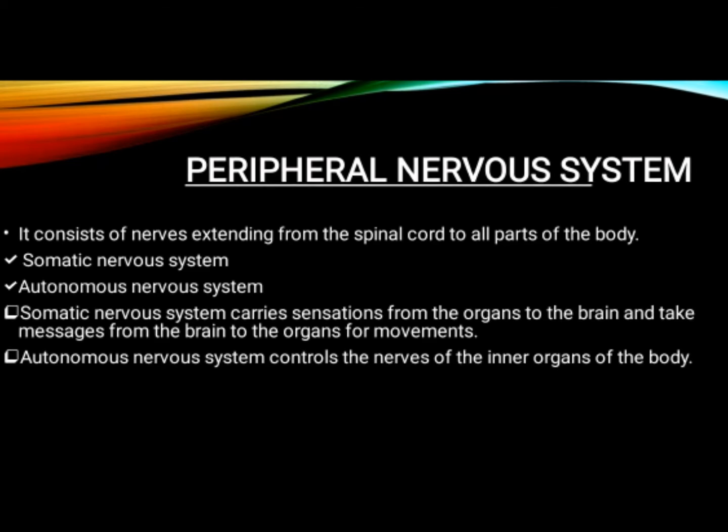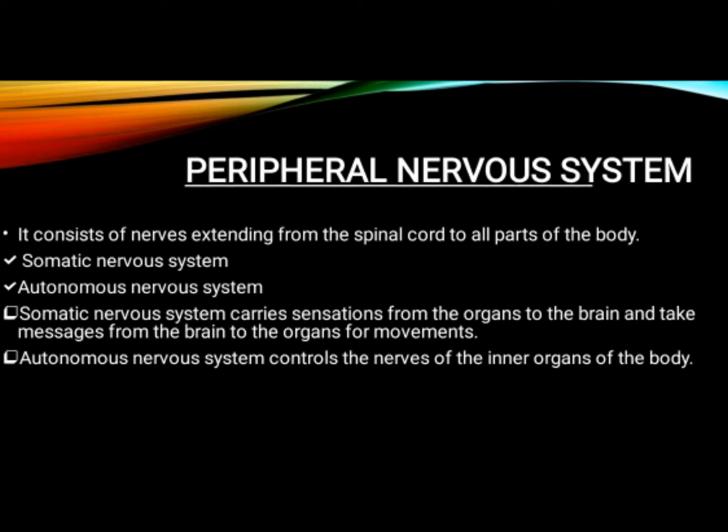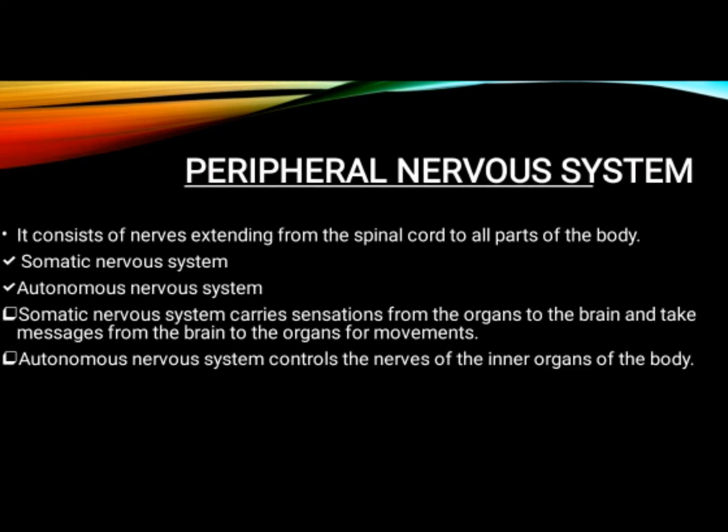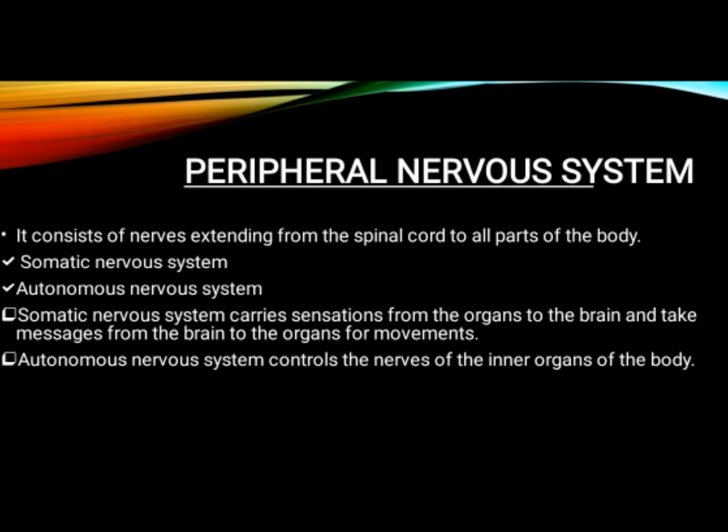Peripheral nervous system. It consists of nerves extending from the spinal cord to all parts of the body. That means the peripheral nervous system consists of lots of nerves extending from the spinal cord to all parts of our body.